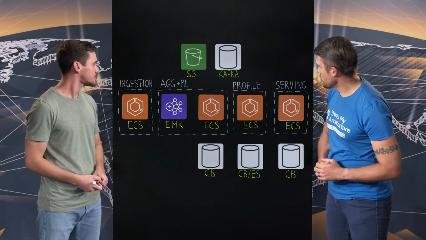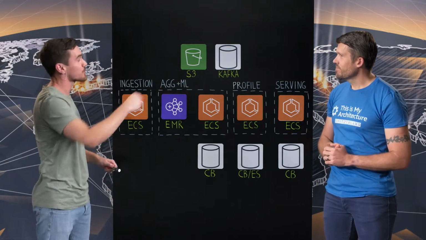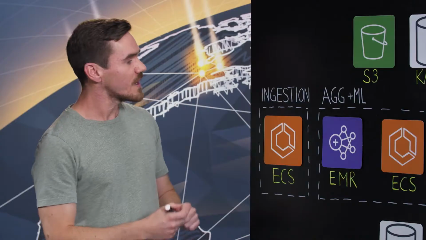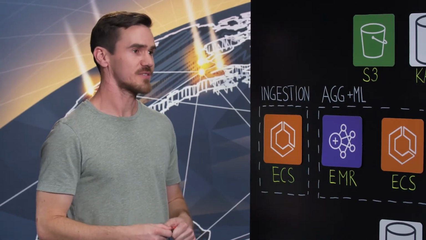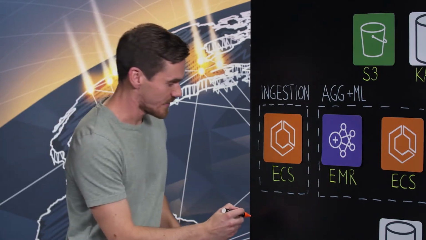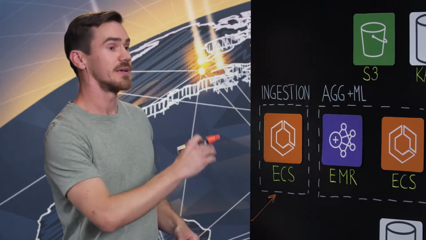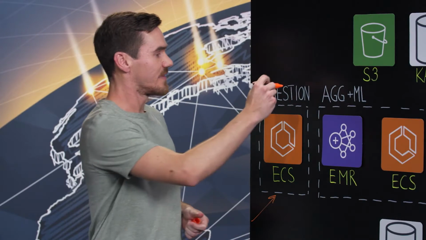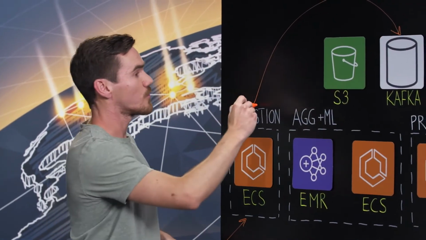Why don't you start taking us through what we see on the board here? Yes, so we can try to follow an event through as it flows through the system. It's a streaming-based system that has Kafka as a backbone. When we start with an event where a user visits a website of our customers, say the user reads an article about the Olympics, then the event will come into our ingestion component, which runs on ECS. Here it will be cleaned, processed, and prepared for the internal processing. And it will go to Kafka, and will also go to S3.